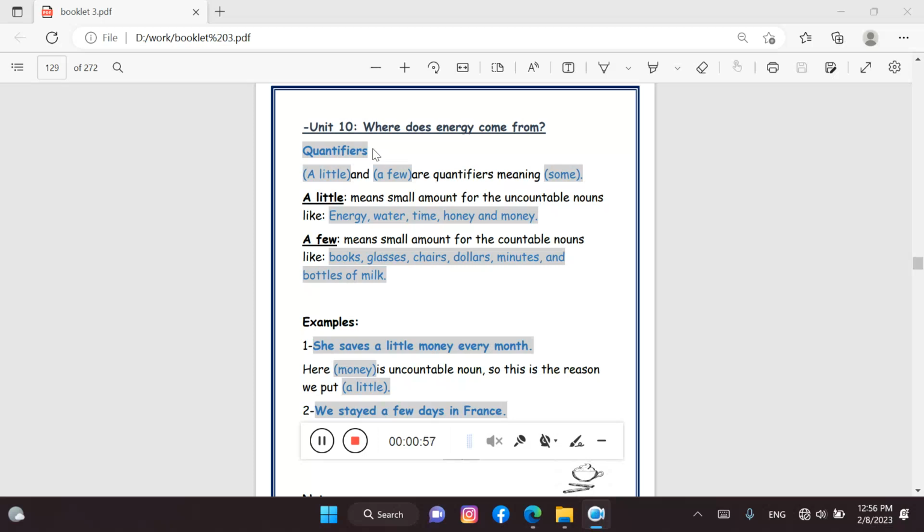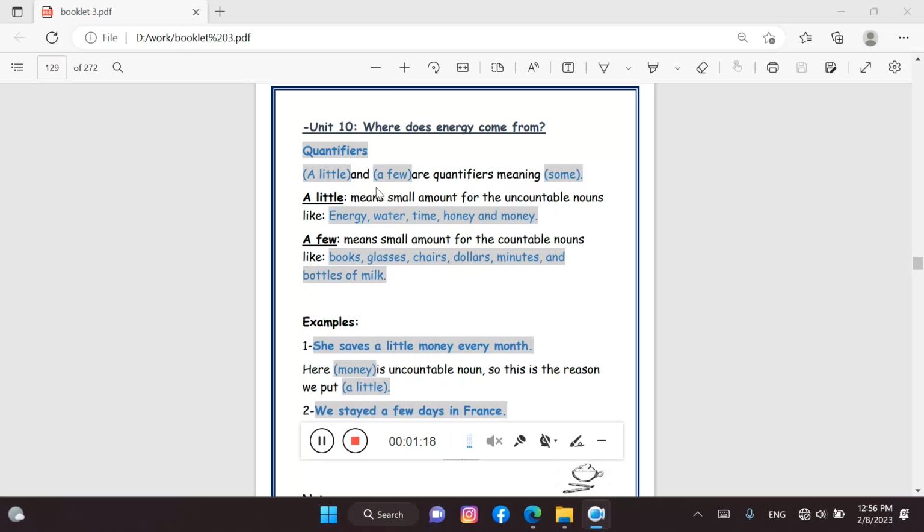There are many quantifiers we can see. For example, here in this unit, we are learning a little and a few. Both of them mean some.